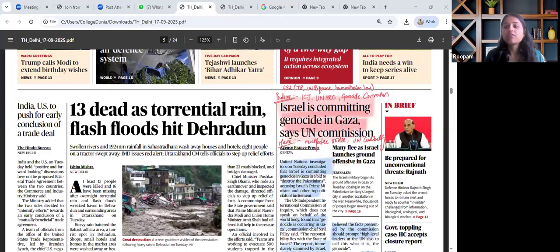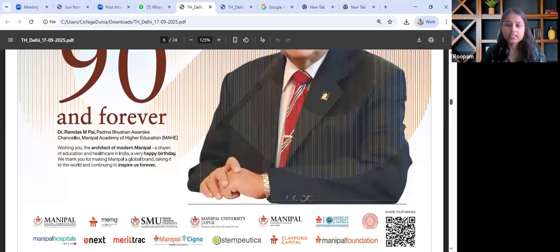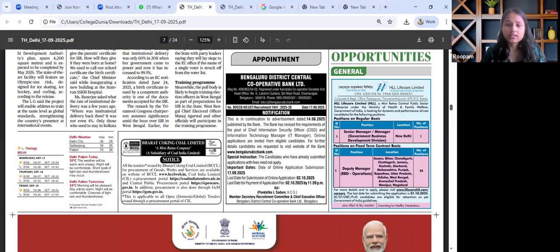From prelims perspective, we need to know about ICJ, UNHRC, genocide conventions. From mains perspective, we need to know India's position on humanitarian crisis, multipolar world order, UN as whether this organization is a credible organization or not. So a lot of debates in and around this particular topic revolve, and we need to know this particular article in this manner.